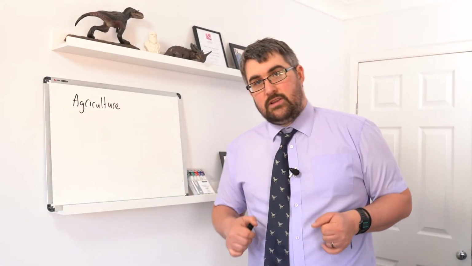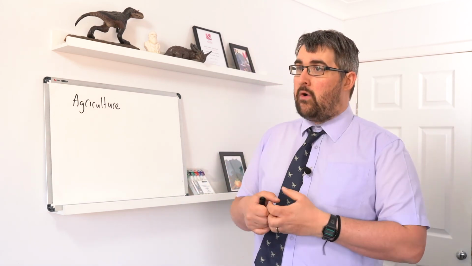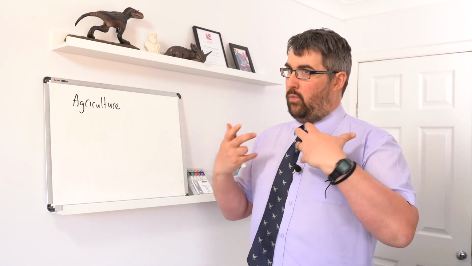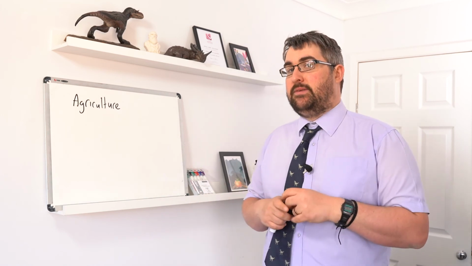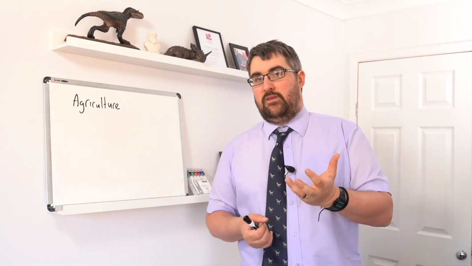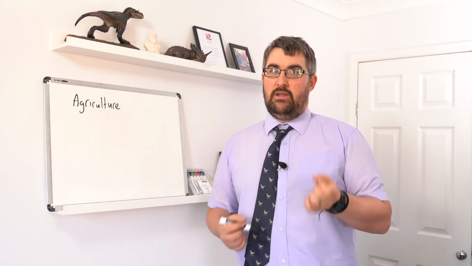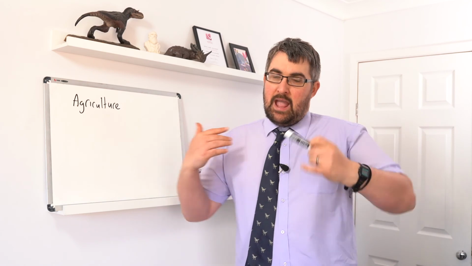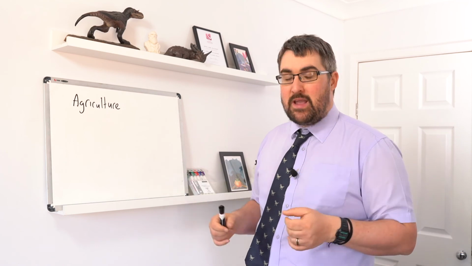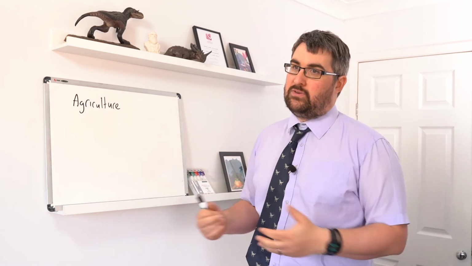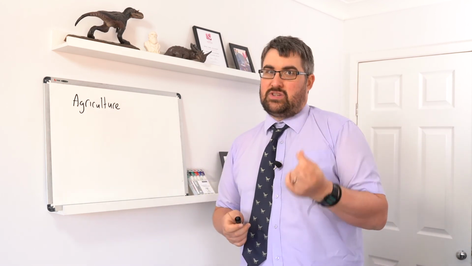Okay? And the last little bit we're going to look at in this topic is the concept of sampling. How do we go out into an environment and work out the diversity, the distribution of species within a habitat. I'm only going to touch a little bit on this part of the topic because you do a lot more on it in year 13. But sampling is very important because it helps save time. If you were to go out and count individuals of every species within a habitat, you wouldn't have time. It wouldn't be practical, particularly if you've got a very large and expansive habitat. So sampling will save you time.